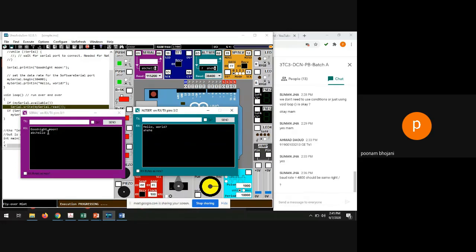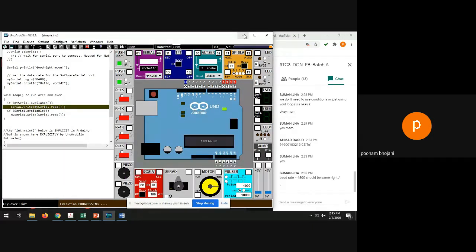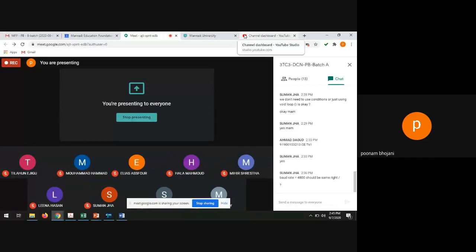If you are writing a small message, then it will be okay. Right? So this task we can do by using these two different serial ports available in the Arduino board. Now, in the serial communication, this is the experiment in which we want to learn how serial communication can be done.